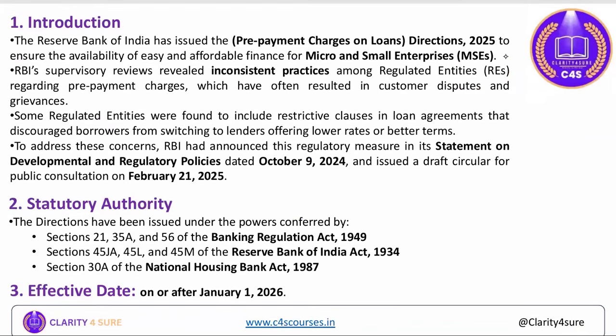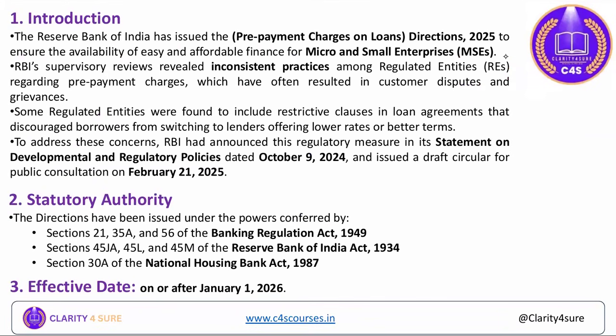Regarding this direction, RBI has introduced the Prepayment Charges on Loans Direction 2025 to ensure the availability of easy and affordable finance for micro and small enterprises.